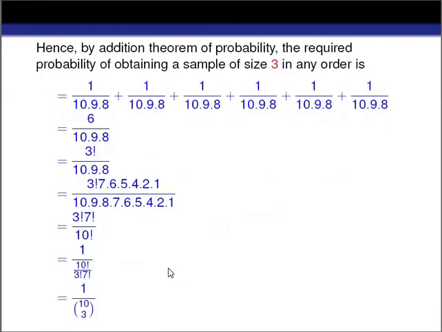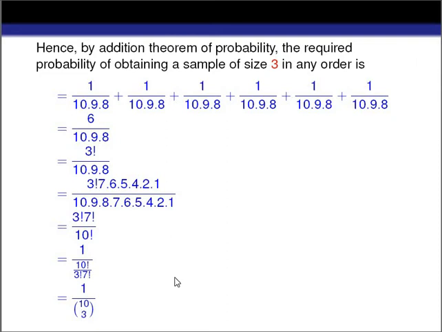After adding all these and solving, we get 1 by 10C3. This 10 is capital N, and this 3 is small n. So the probability of selecting a sample of size 3 of any order is 1 by 10C3 when the population size is 10.